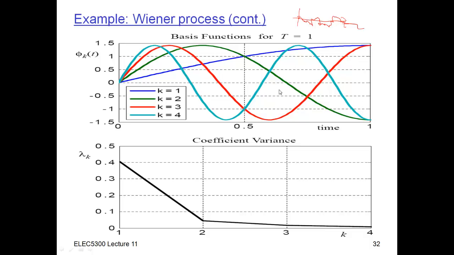So you can see that this set of basis functions is not quite the same as what we got for periodic basis functions, but it's somehow capturing the specific properties of the Wiener process. In particular, we pointed out the initial value being 0 and the fact that after this point you can't predict anything, so your slope should be 0 at the end here. Okay, so that's 2 examples of the Karhunen-Loève transformation and how it can be useful in expanding out processes in terms of different components which are not necessarily sinusoidal like we used in the power spectral density analysis or the Fourier analysis.